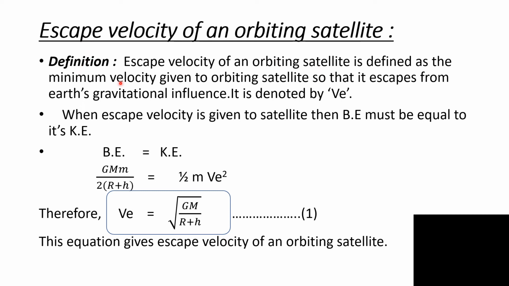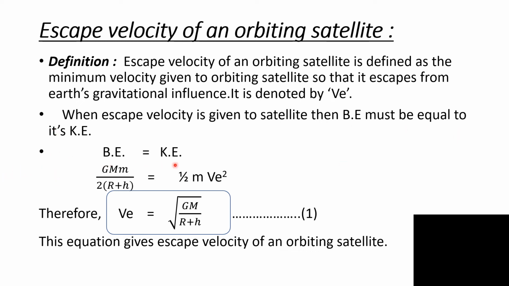Definition of escape velocity: the escape velocity of an orbiting satellite is defined as the minimum velocity given to the orbiting satellite so that it escapes from Earth's gravitational influence. It is always denoted by Ve. When escape velocity is given to the satellite, then binding energy must be equal to its kinetic energy.